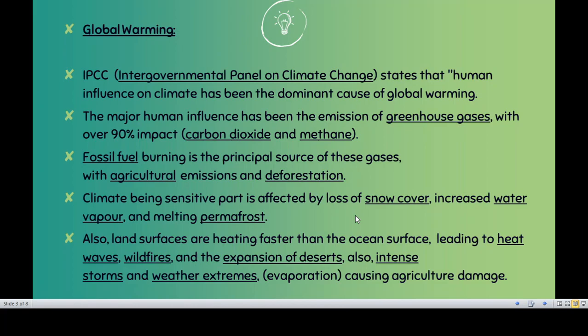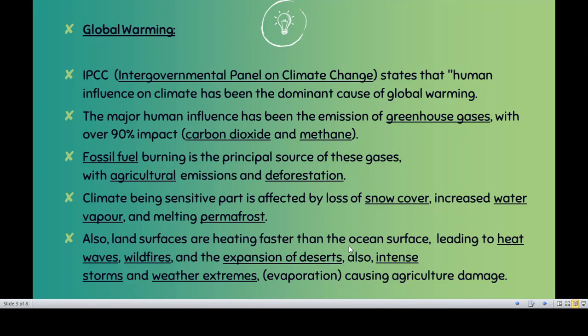At the same time it affects those areas where there will be a lot of desert areas. And the most important effect is creating natural heat, heat waves, which we also know as wildfires. So in the last year we had two major wildfires, right? You can go back for the last year and study which were the two major wildfires, and you have to tell me which was the animal, where the wildfire took place, and which animals had a problem because of these wildfires. Okay, because this was a question asked last time.